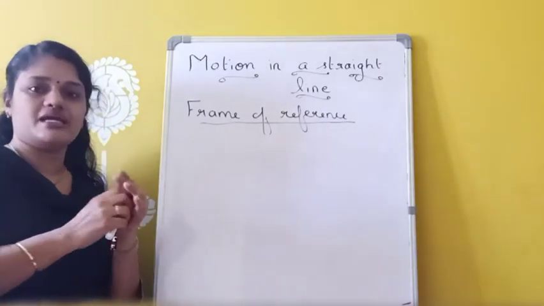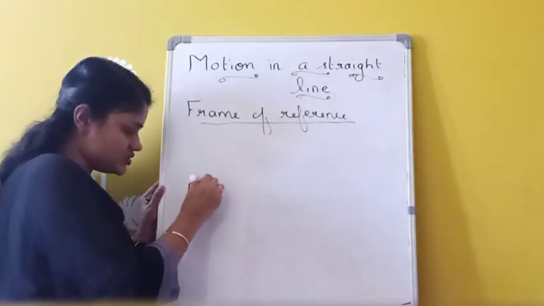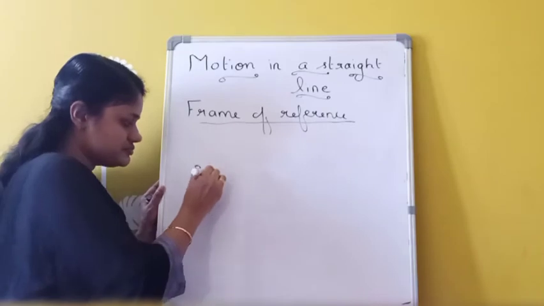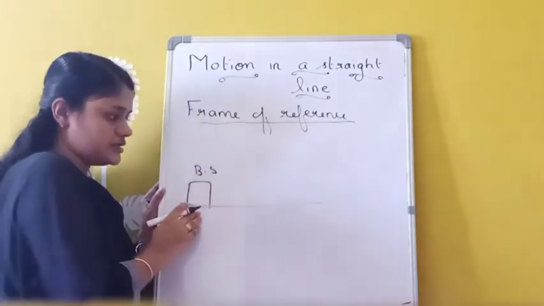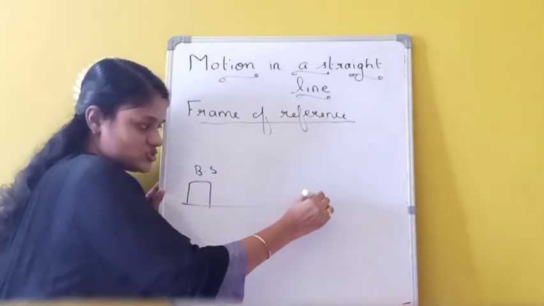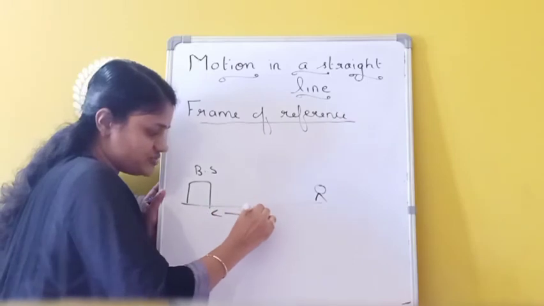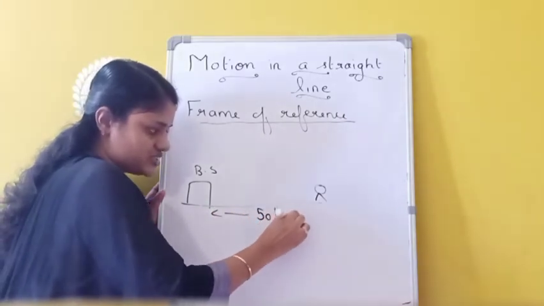Clear? For example, suppose one person is moving from a bus stand. This is a bus stand. And this person is moving to some other place and reaches a place at a distance of 50 km from the bus stand.